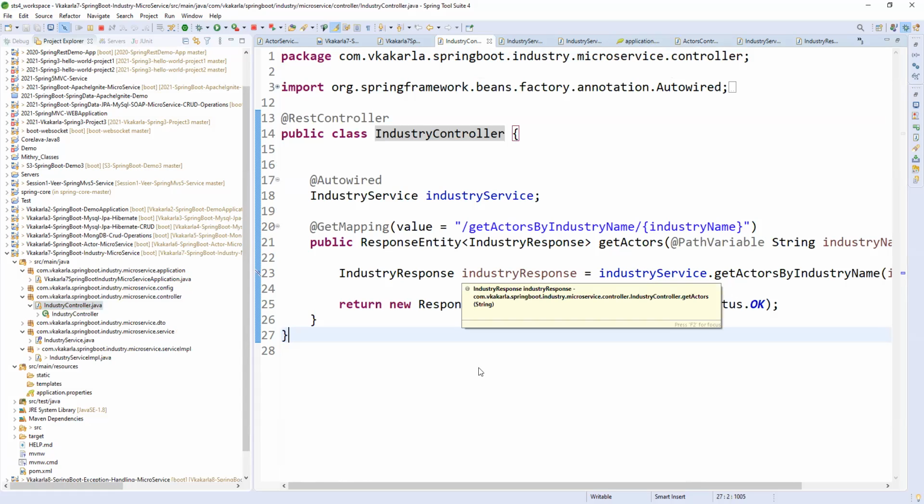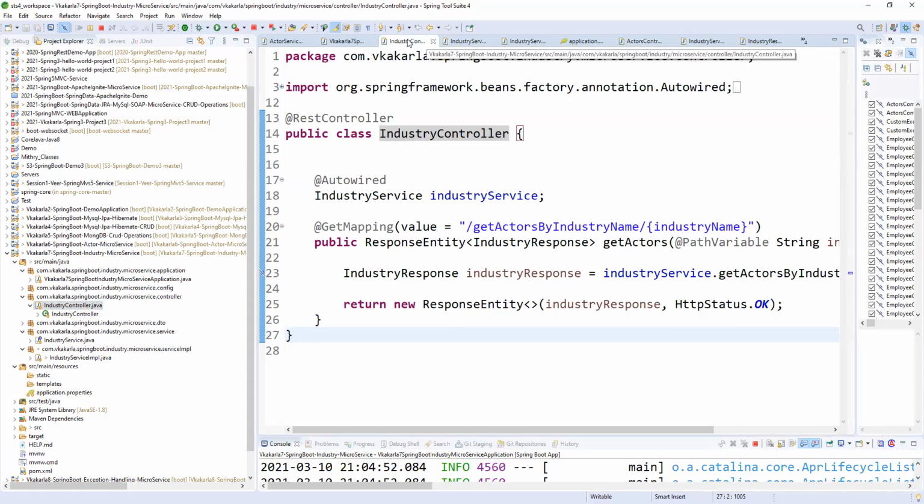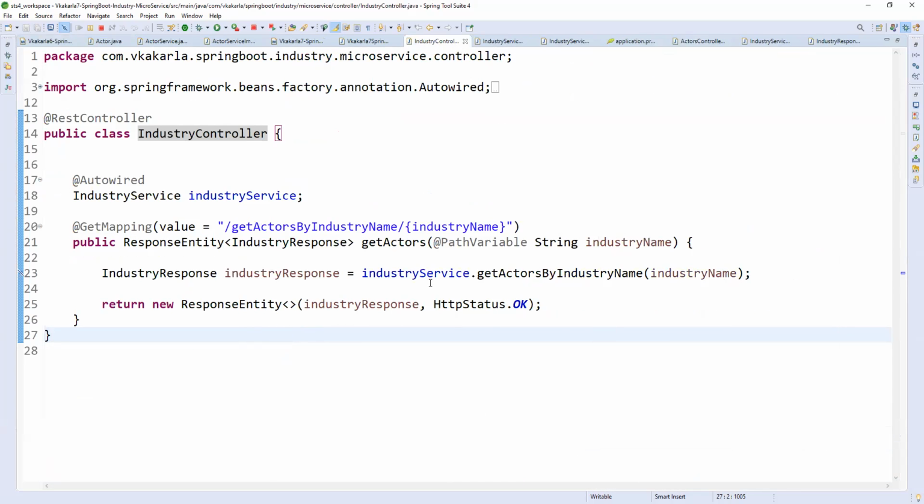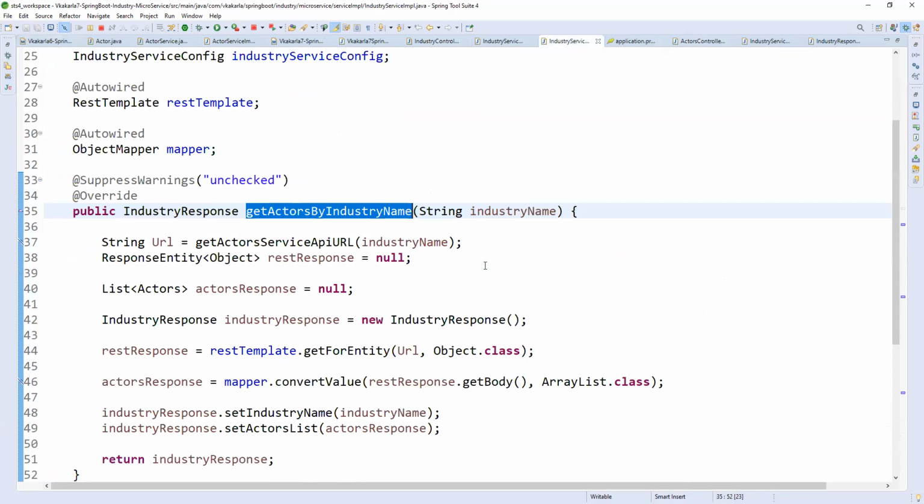Okay, so this industry response is nothing but a service, right? Get actors by industry. Actors by the industry name. Yeah, this is a service. Correct. Can you go inside that? Okay, from here you are getting the industry name. So the get actors service API URL is nothing but you are getting the URL from that properties file. Actor service properties file. Yeah, exactly. Whatever we have there.